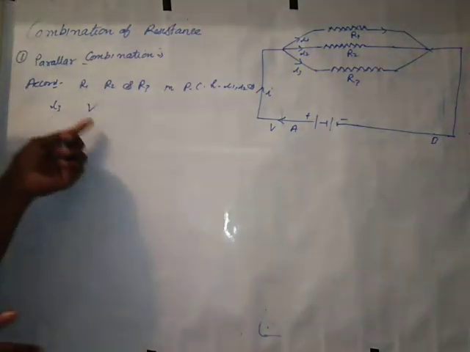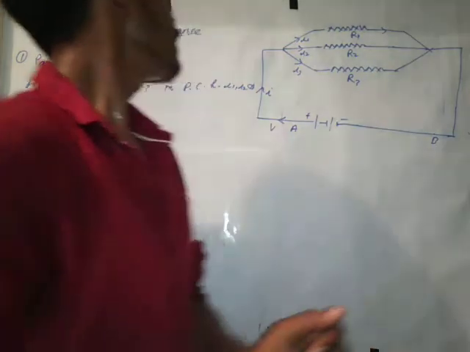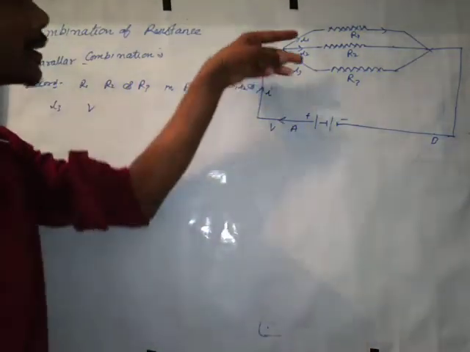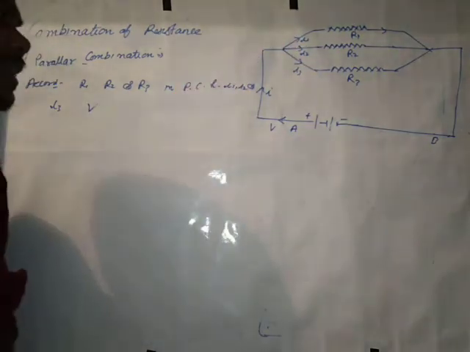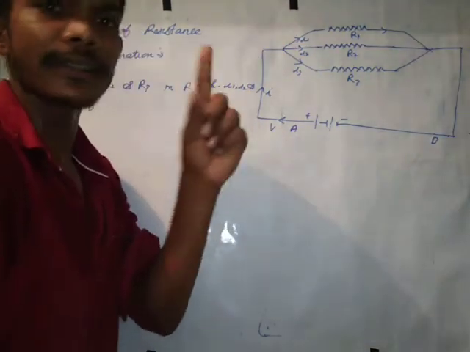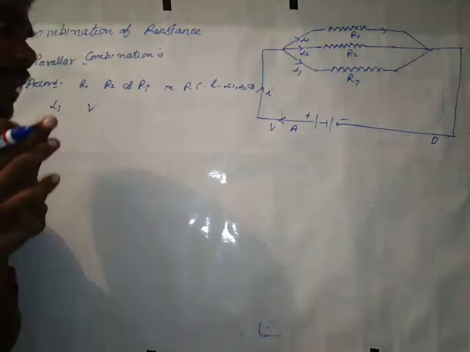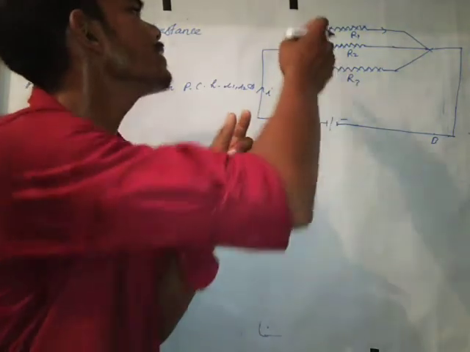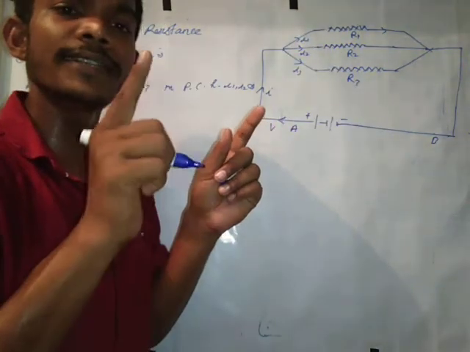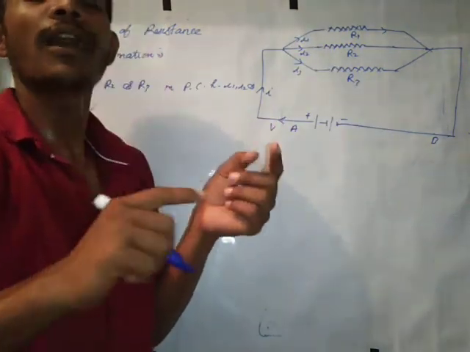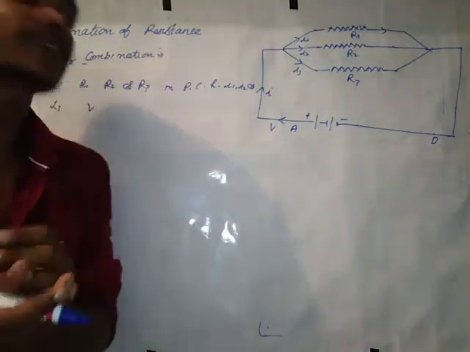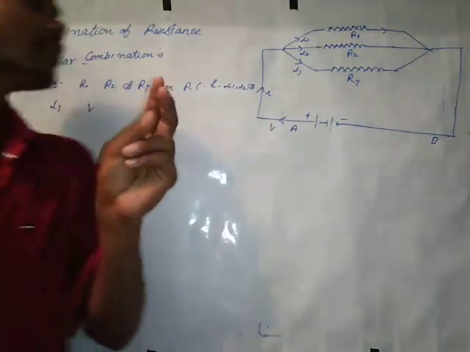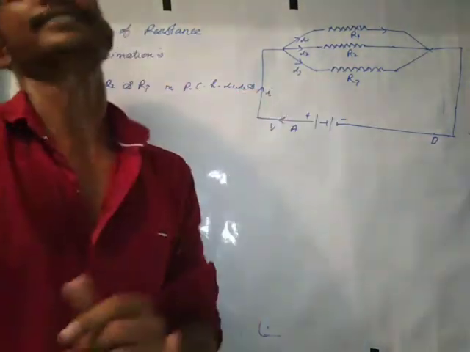I said before that in parallel combinations currents are different and potentials are the same, and in series combinations potentials are different and currents are the same. It is the main topic of combination of resistance, and it is most important for your exam, I mean in numericals.